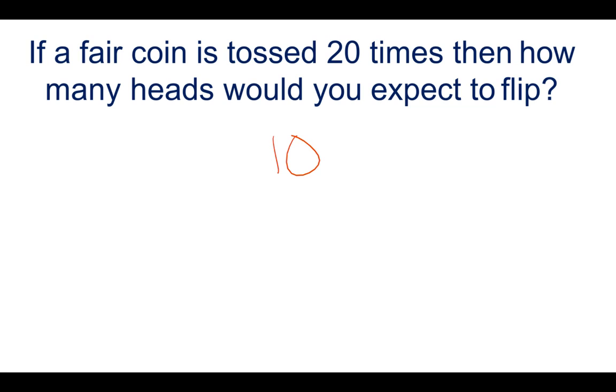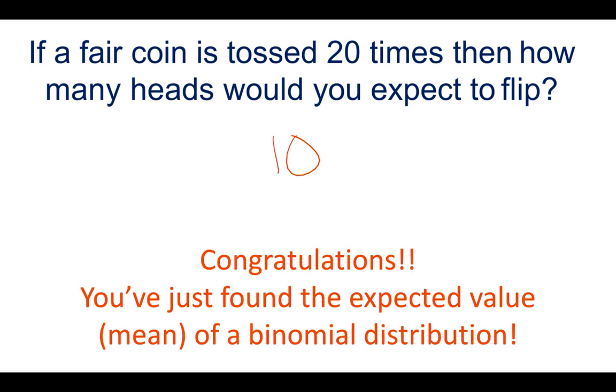You might not actually flip a head 10 times. You could get 1, you could get 4, you could get 7, you could get 9. But you would expect, if you were to just average, if you just had to guess, right? Some random person said, I'll give you $1 million if you can guess how many heads I'll flip. You might say 10 because you would expect half the time you would get heads, half the time you would get tails. So what you've just done in your head, you've actually just done the expected value or the mean of a binomial distribution.